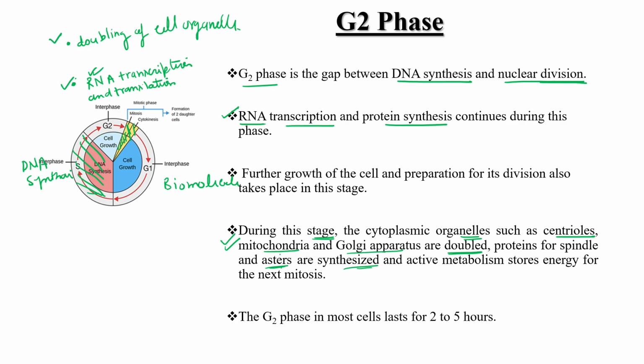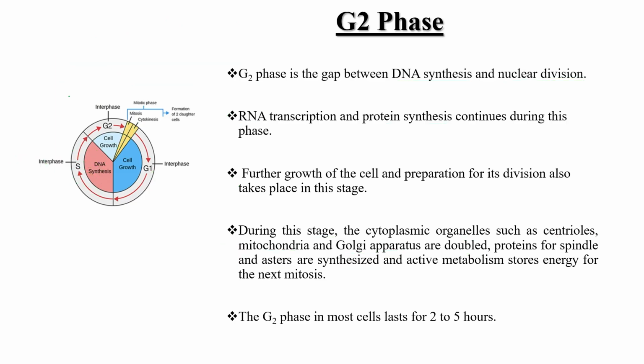And what is the time duration? 2 to 5 hours out of 30 hours. Clear? So here in G1, synthesis of biomolecules; S, synthesis of DNA; G2, synthesis of protein, RNA, and doubling of cell organelles like mitochondria, Golgi complex, centriole occur, and protein and esterase are also synthesized in G2 because these need to be there before mitosis, because they are involved in mitosis for the equal division of chromosomes, right?